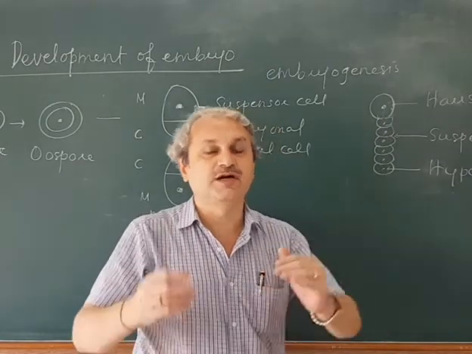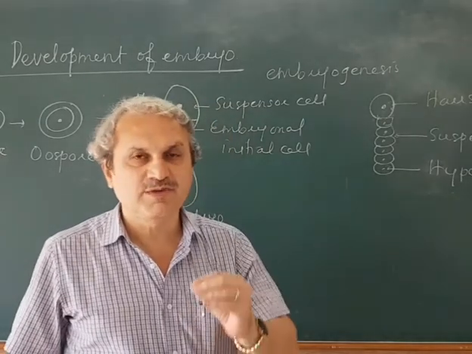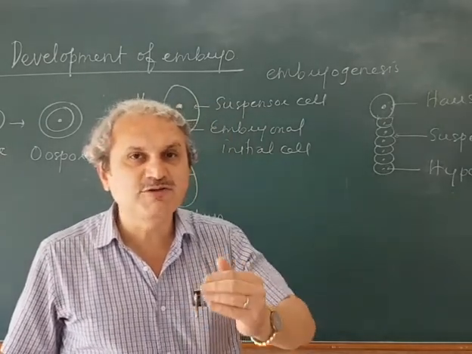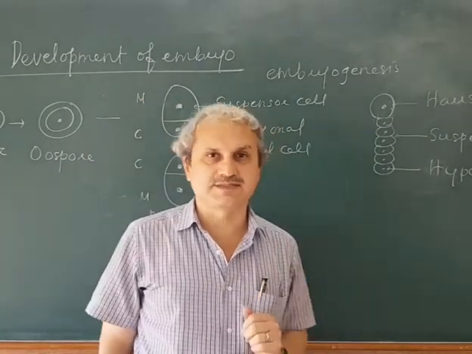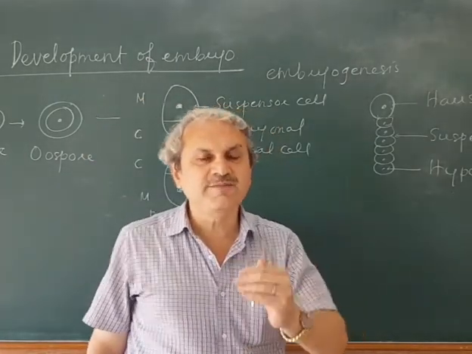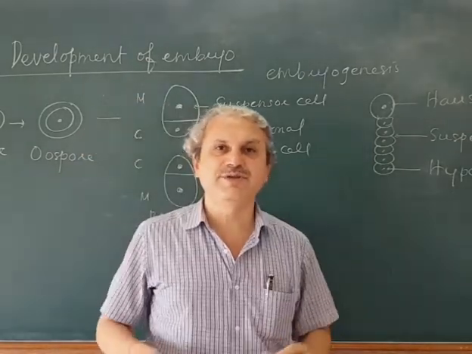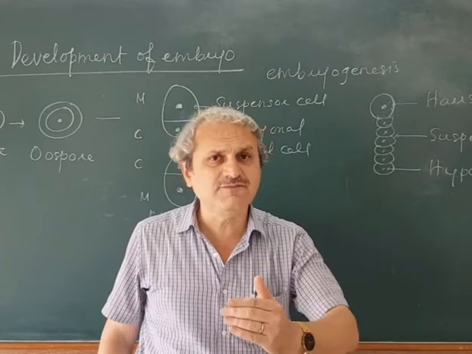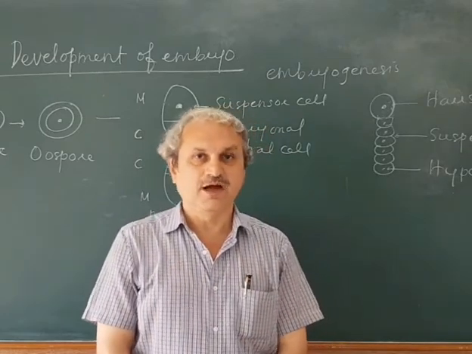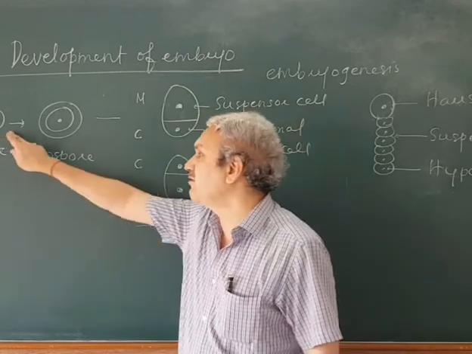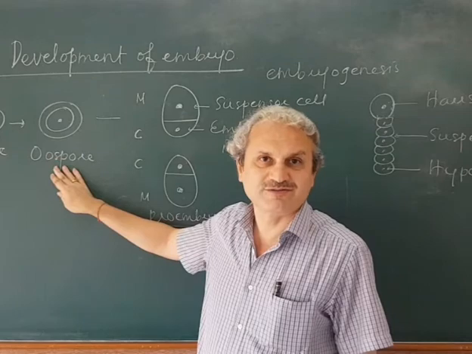Is that clear? Look, up to this point, what had I told you? The process by which the zygote develops into an embryo is called embryogenesis. Here the embryo is developed towards the micropylar end of an embryo sac just after the development of an endosperm.